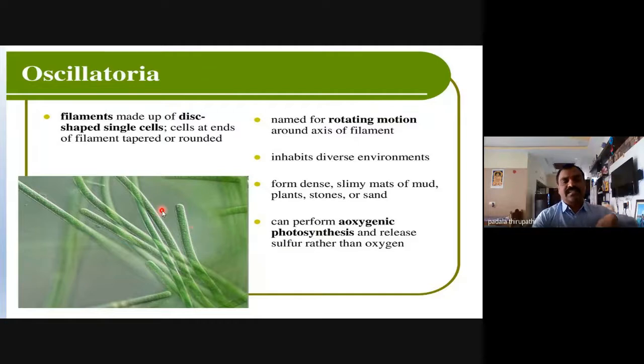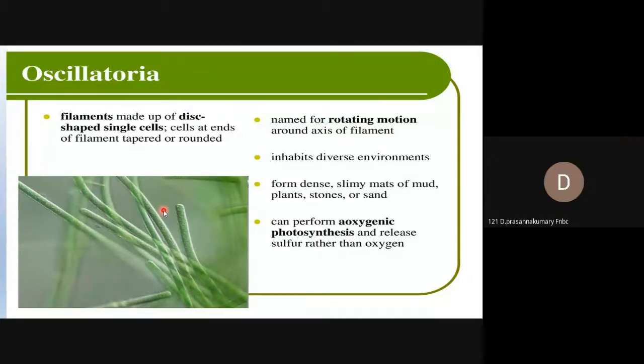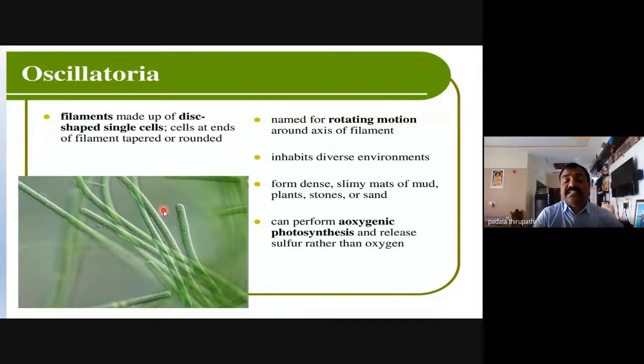Anoxygenic photosynthesis. Is it clear? This slide is clear? Is there any doubt? Yes, sir. Anoxygenic photosynthesis is the special feature we observe only in Oscillatoria, not in Anabaena, not in Nostoc.